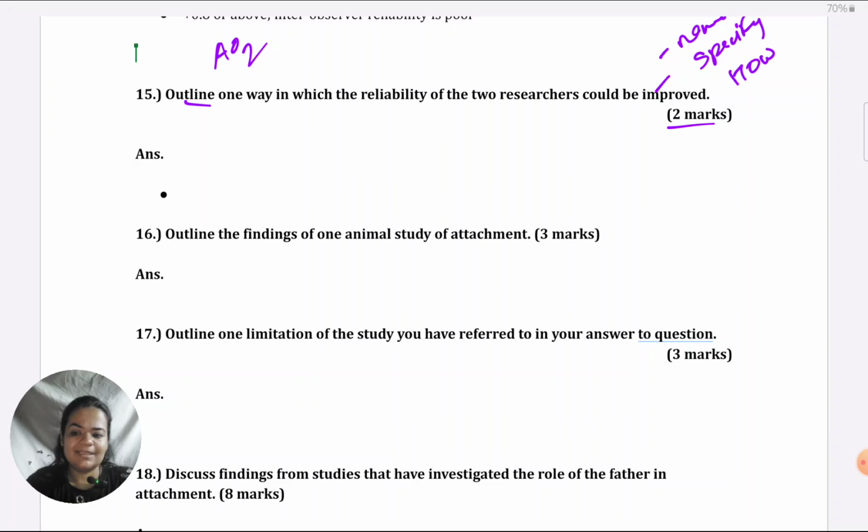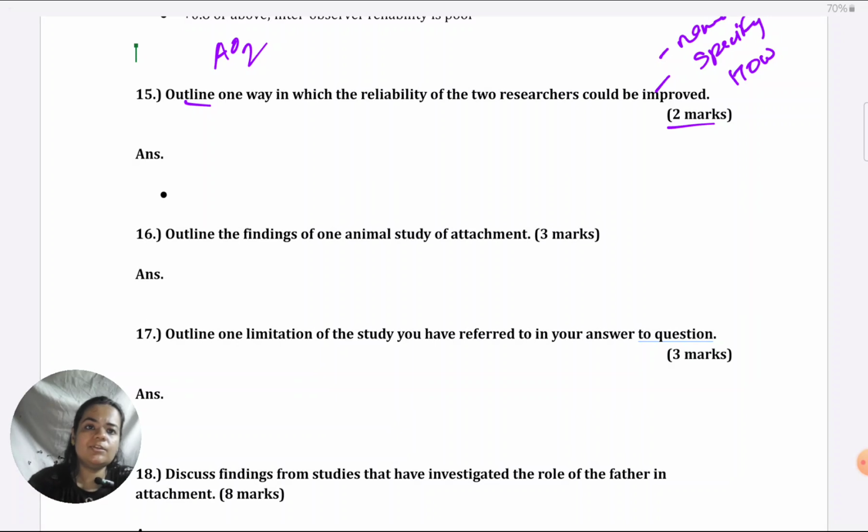First let's brainstorm over what suggestions we can give to improve reliability, 2 or 3 things which can be done. One, which comes to my mind, is operationalizing correctly. Behaviors should be so defined in measurable terms that there is no confusion left between researchers as to which they should mark on the checklist and which they shouldn't. So very precise measurable terms behavior should be given. Second point could be an example of one behavior which is thoroughly operationalized.